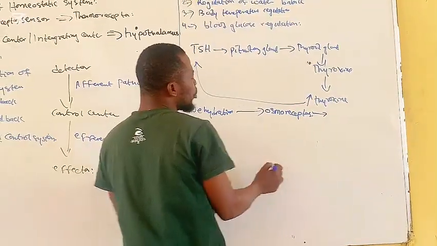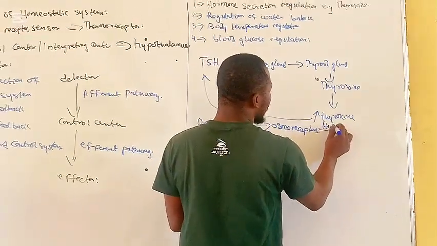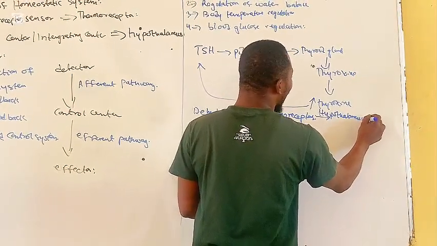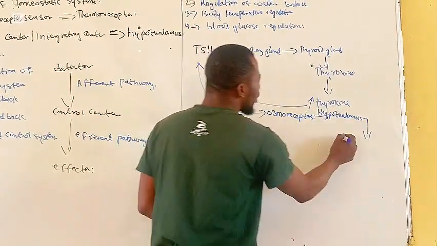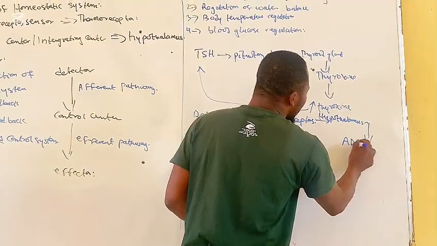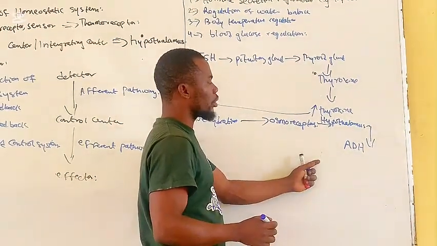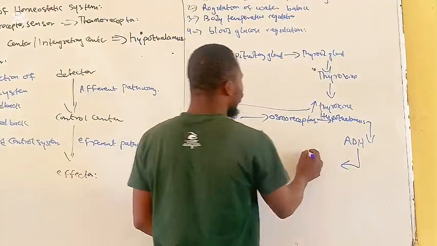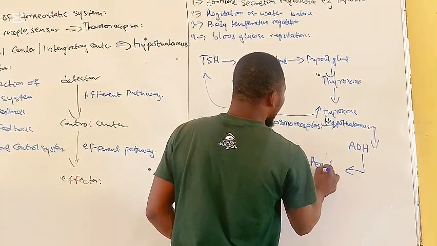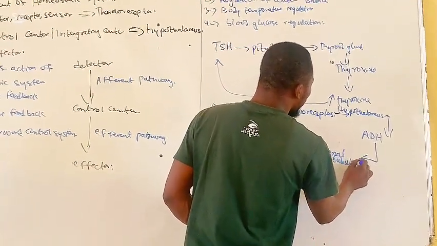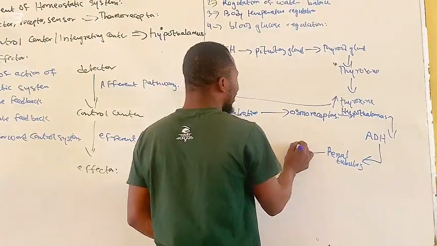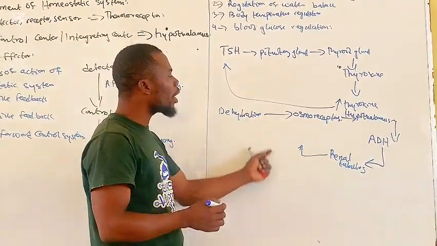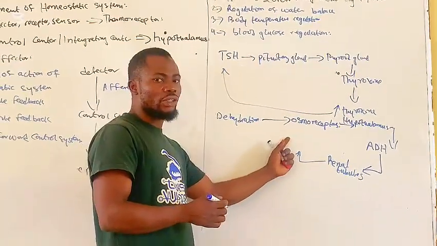They will stimulate the hypothalamus, and the hypothalamus will release ADH, that is antidiuretic hormone. The antidiuretic hormone will reach the renal tubules, and the renal tubules will start to absorb water to bring back the normal osmolar concentration.